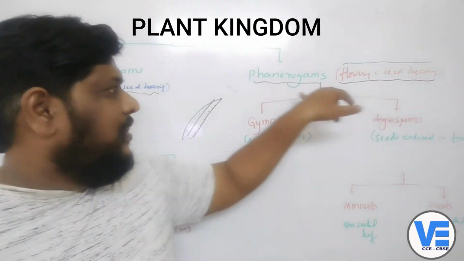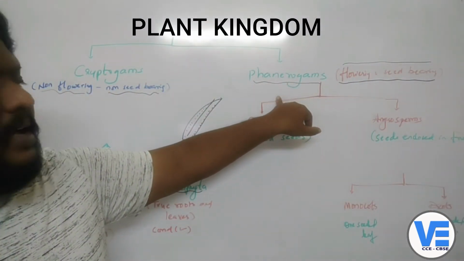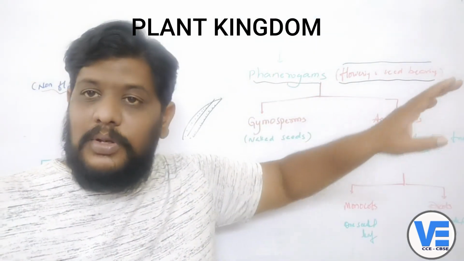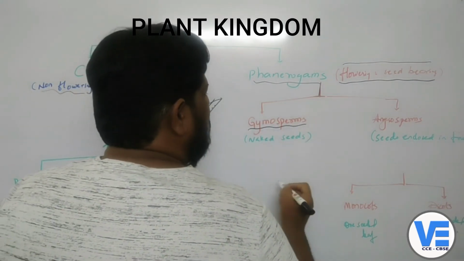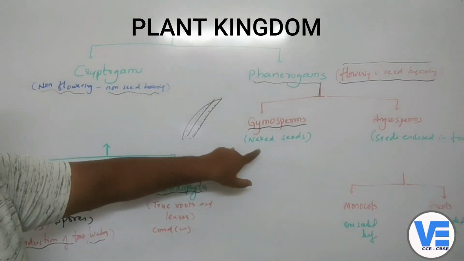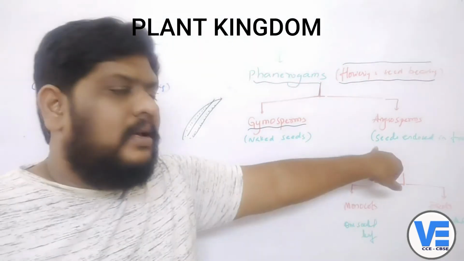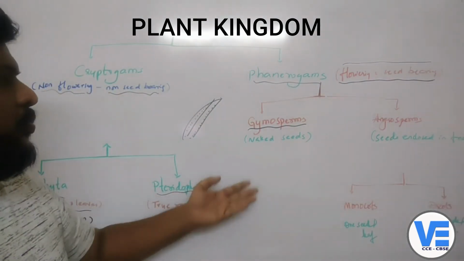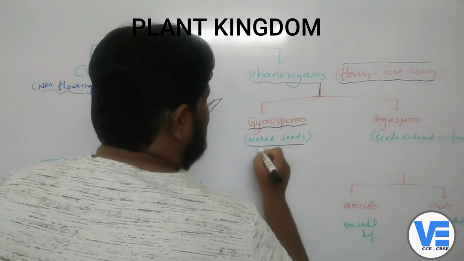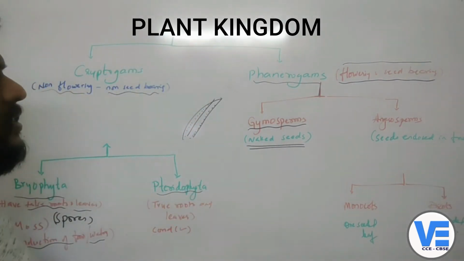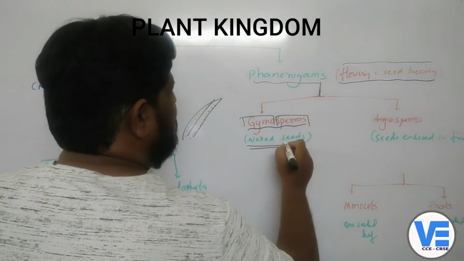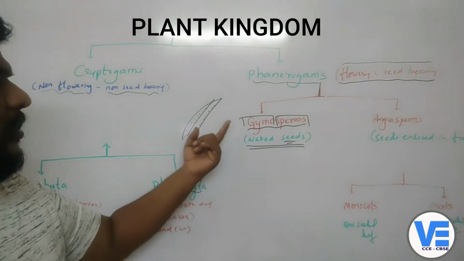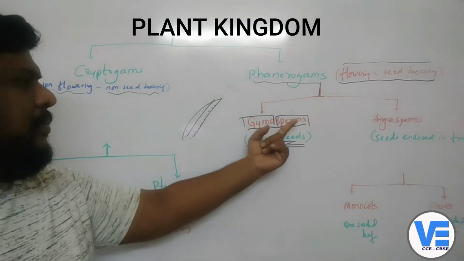They are the flowering plants. That means they give out the flowers, and also they bear the seeds. The phanerogams are divided into two. One is the gymnosperms and the second one is the angiosperms. The gymnosperms are called the naked seeds. Gymno in the sense naked, sperma in the sense seeds.